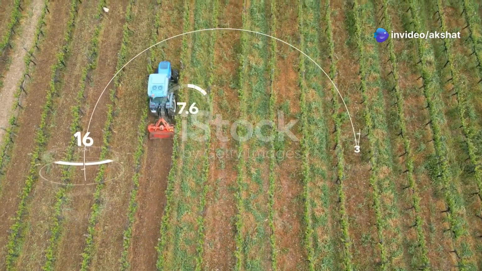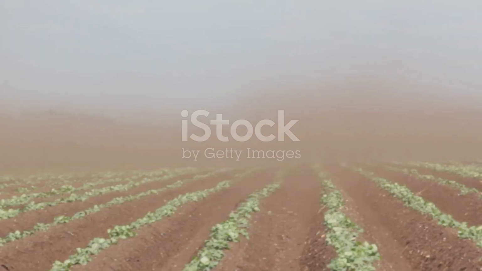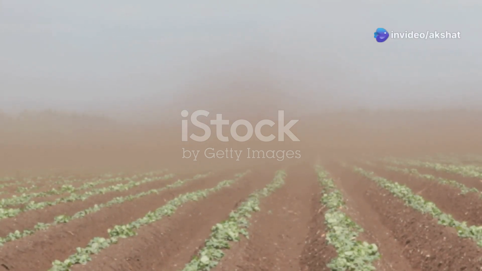Section 5. The future of farming, a balanced approach. As we look to the future of farming, it's clear that a balanced approach is needed. Hybrid crops will continue to play a vital role in increasing food production and addressing the challenges of a changing climate.